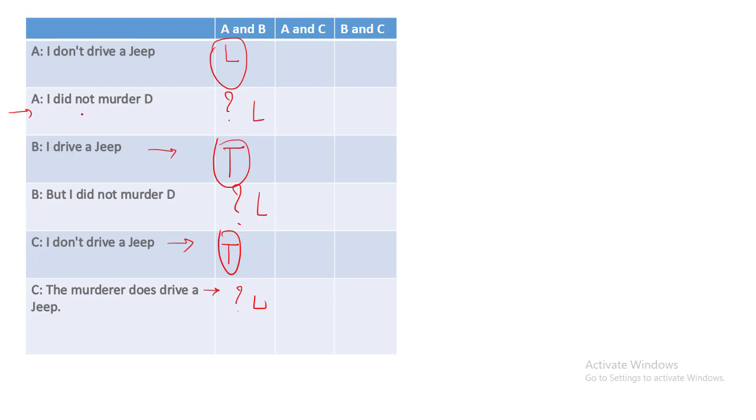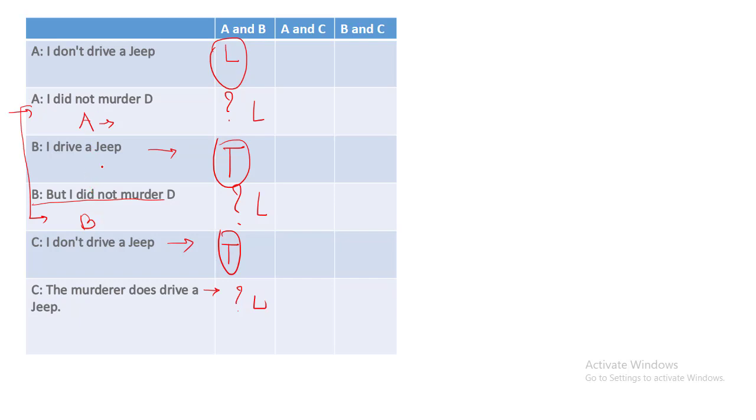That means A has murdered D. So we found out that A is the murderer. Now don't stop here, guys. I need to check the consistency of the statement. Again, this second statement is a lie statement, and B says I am not the murderer, and as this is a lie statement, B has to be the murderer. So we are getting two murderers over here, which is violating the condition. There is only one murderer. So these two statements are contradicting each other. So it is not possible to have two murderers.